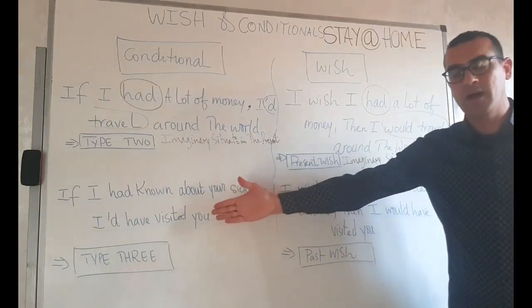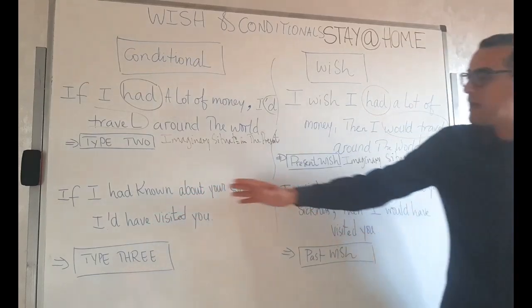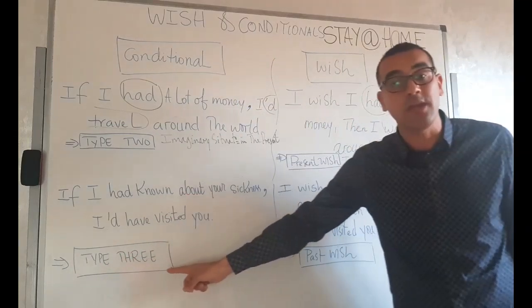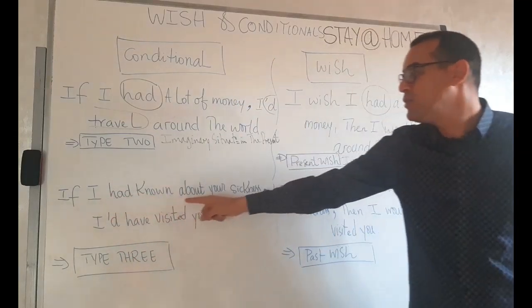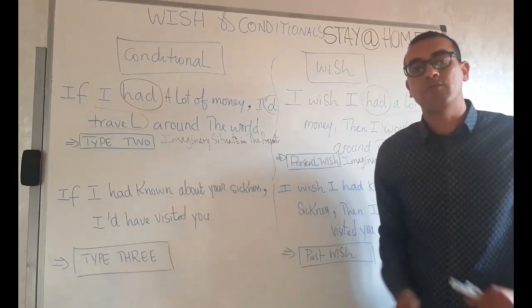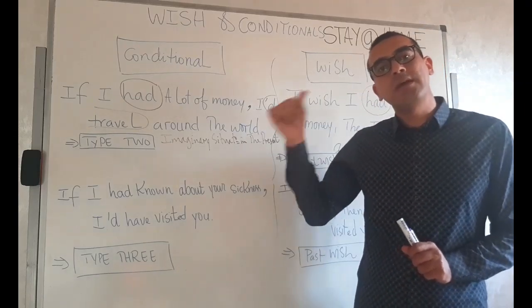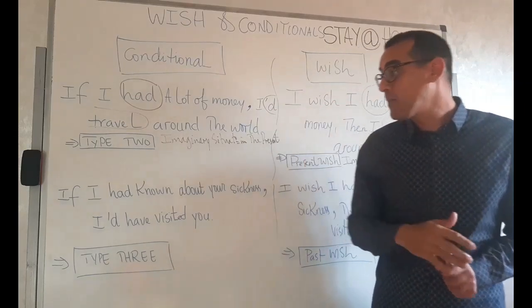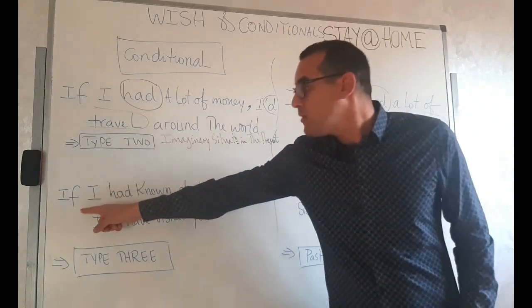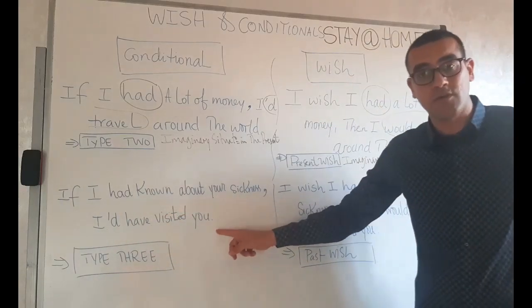Let's have a look at the second form that we have here. Here we have a conditional, conditional type 3. If I had known about your sickness, I'd have visited you. So it's an imaginary situation in the past, not now. It's an impossible or unlikely situation in the past. If I had known about your sickness, I'd have visited you.